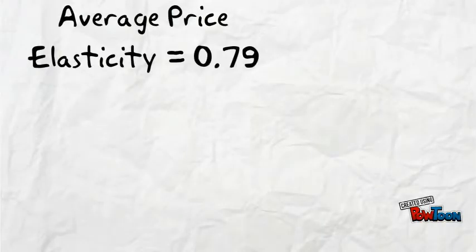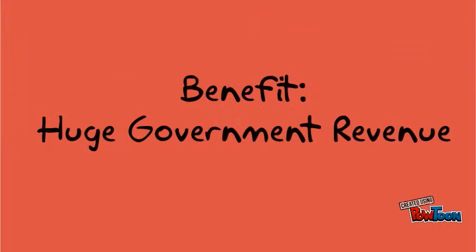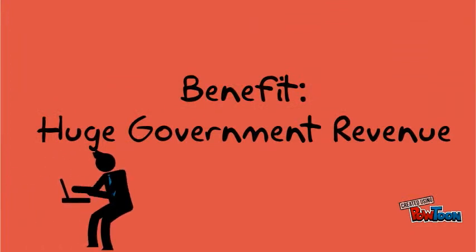On average, the price elasticity of soda is estimated to be at least 0.79. It means that if we increase the price by 10%, the consumption will decrease by 8%. It is an effective method of decreasing health risks nonetheless. More importantly, the sugar tax will raise huge government revenue.